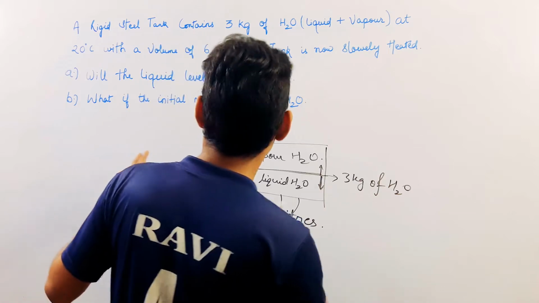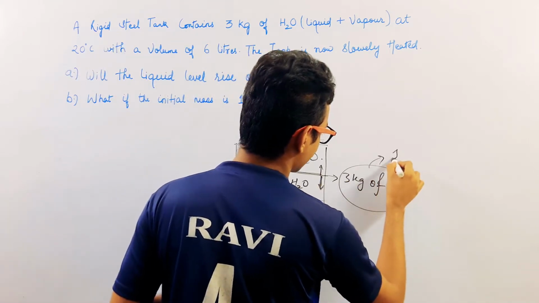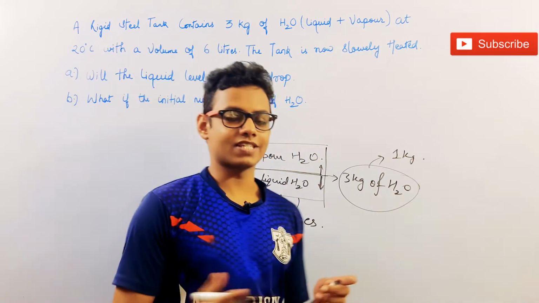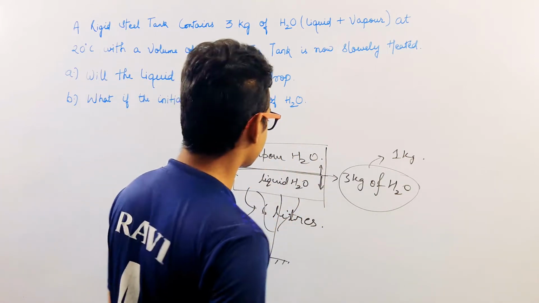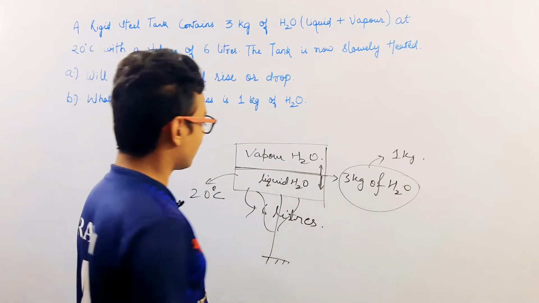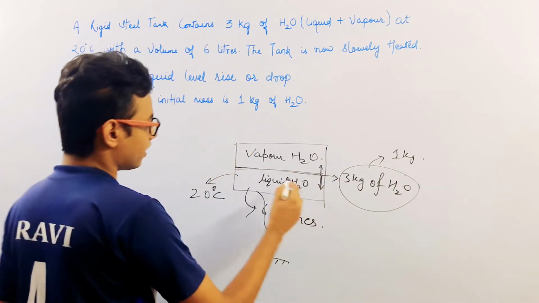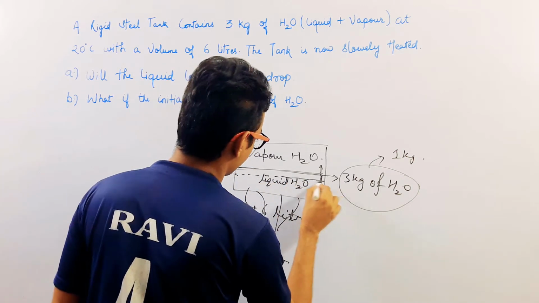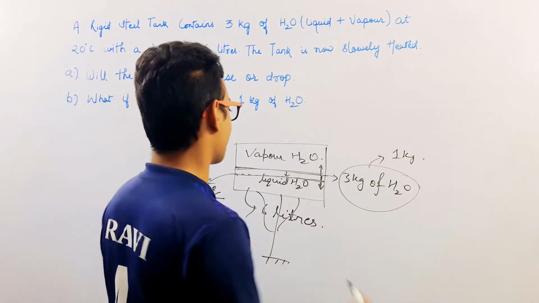And discuss the same question when the mass of this H2O is not 3 kg but 1 kg. So this is another question. Most of us will think that when we heat this arrangement, this rigid steel tank, then obviously this liquid H2O will get converted into the vapor H2O, and so the level of this liquid H2O will drop, will fall. But this is not what happens actually.